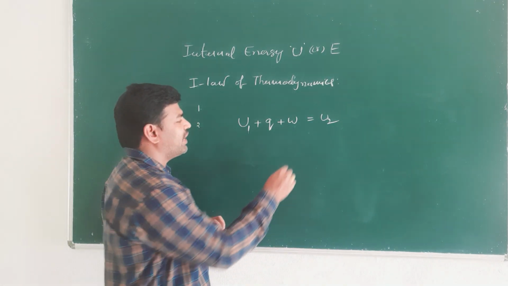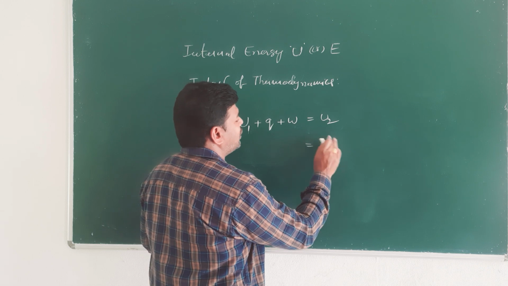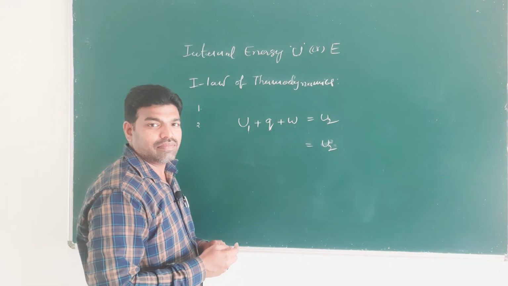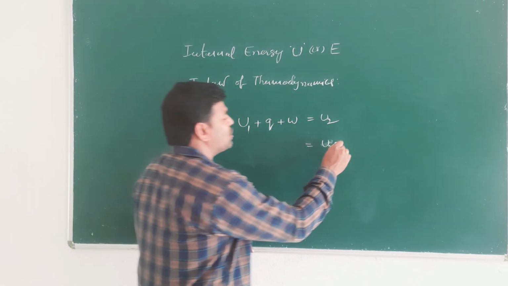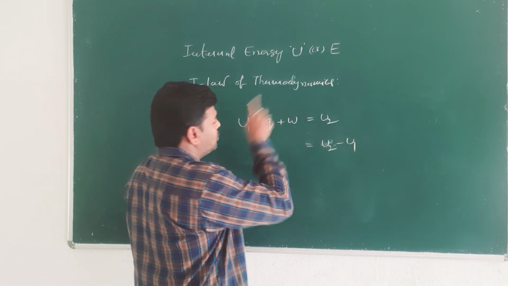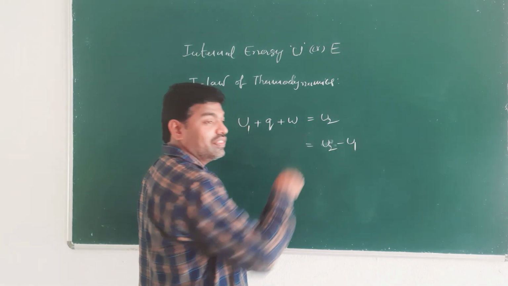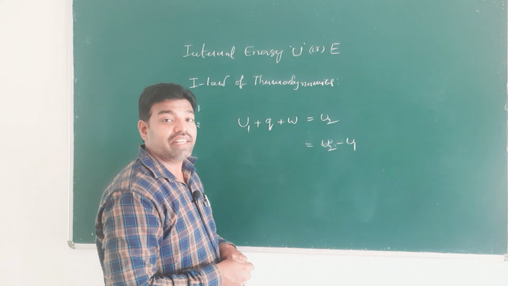Therefore, you can write: U2 is the internal energy of the system at the final state, and U1 is the internal energy of the system at the initial state.